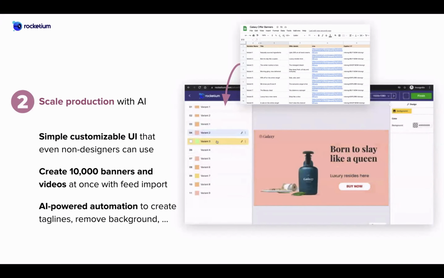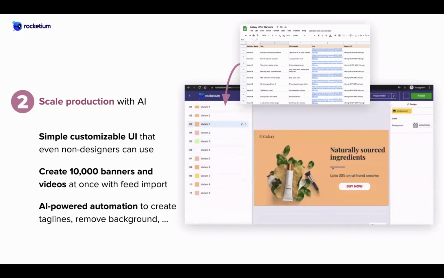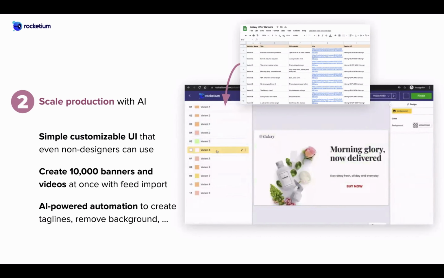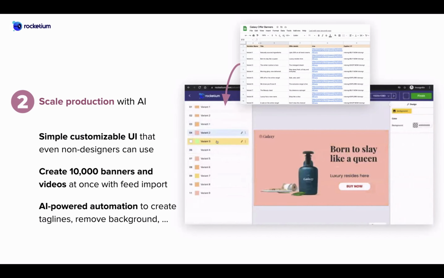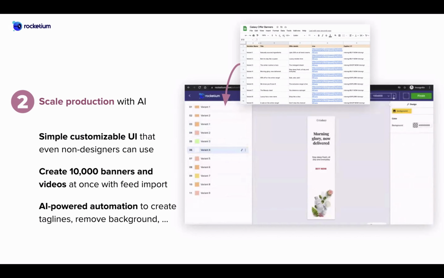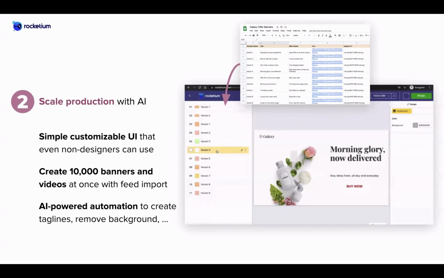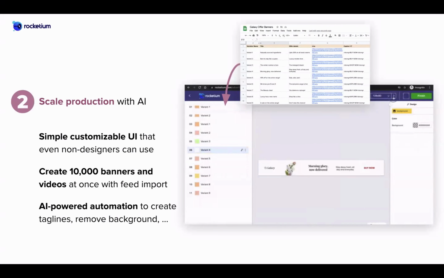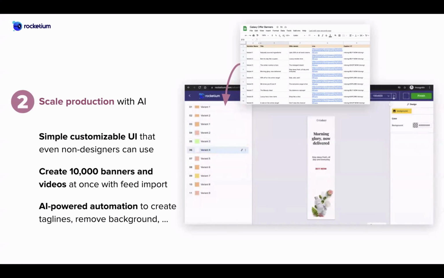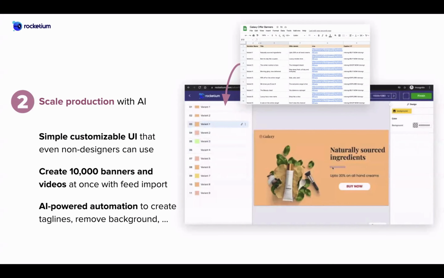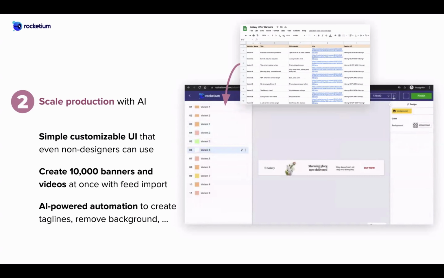A simple form based interface can be used by both designers and non-designers, and by uploading a simple spreadsheet you could create 10,000 banners or videos on the fly using Rocketium itself. So what you're saying is these are variants, and each variant can have a different text? I think when you show me a demo of this, I'll be able to understand better. Correct, go on.